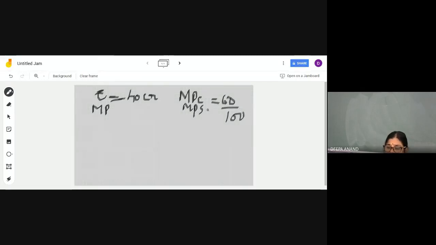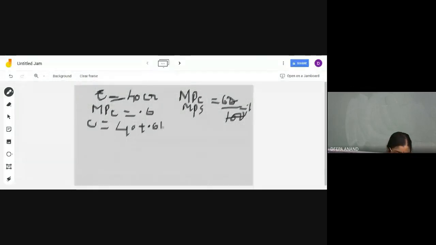So don't write it in percentage, because in the equation we have to make it in decimal form. 60% means 0.6. So spending, don't get confused. Consumer spend means MPC is equal to 0.6. So now very well you can write the consumption function. You are asked the consumption function. So C is equal to 40 plus 0.6y, that is the consumption function.